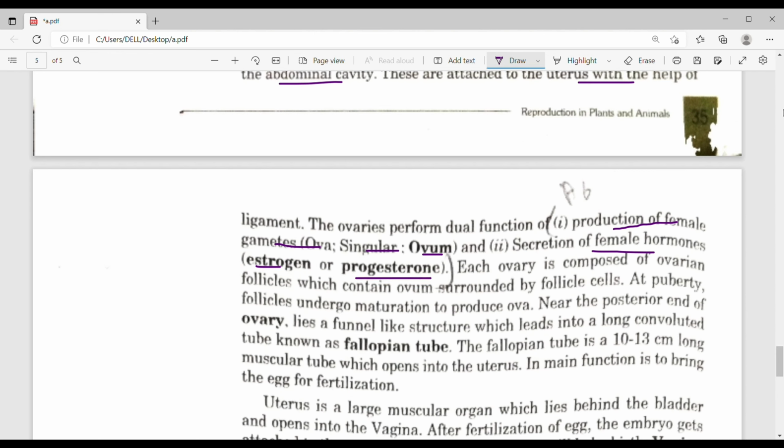Each ovary is composed of ovarian follicles, which contain ovum surrounded by follicle cells. At puberty, follicles undergo maturation to produce ova.